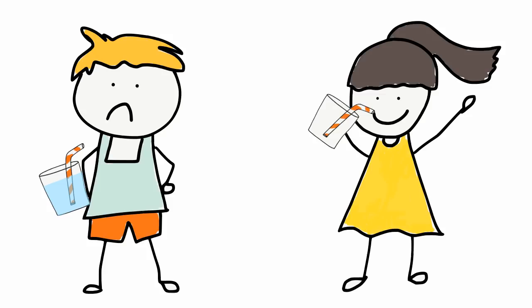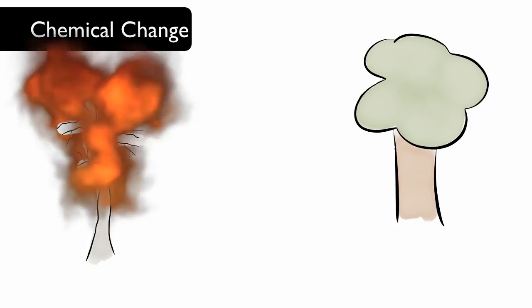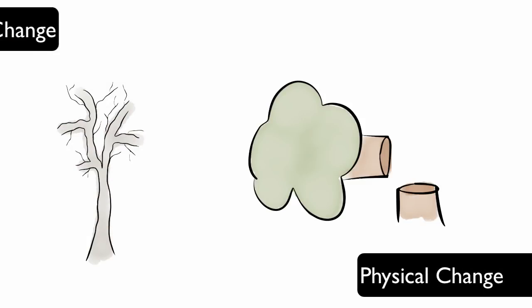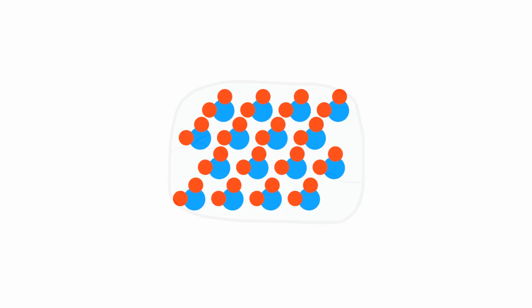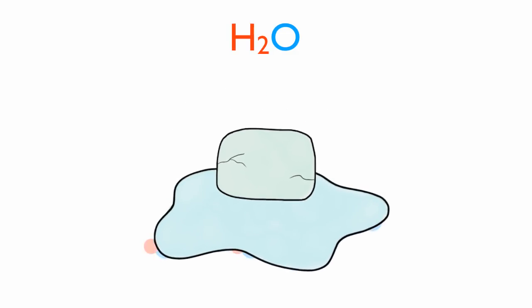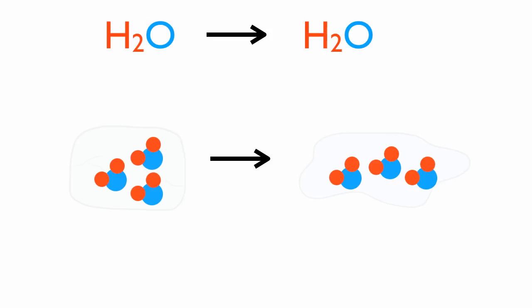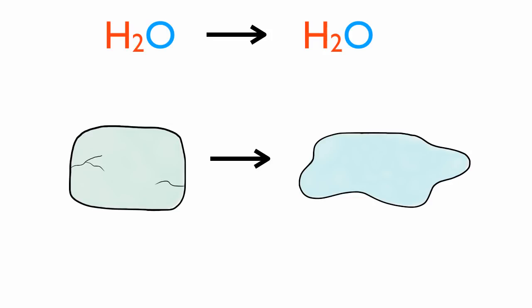His has physically changed. Matter can undergo a chemical change or a physical change. A closer look at ice will show us that frozen water is H2O molecules made of hydrogen and oxygen atoms. When the ice cube melts, the molecules stay H2O. They just change from a solid to a liquid. Even when water evaporates, the molecules might be moving a little faster, but they're still water molecules.